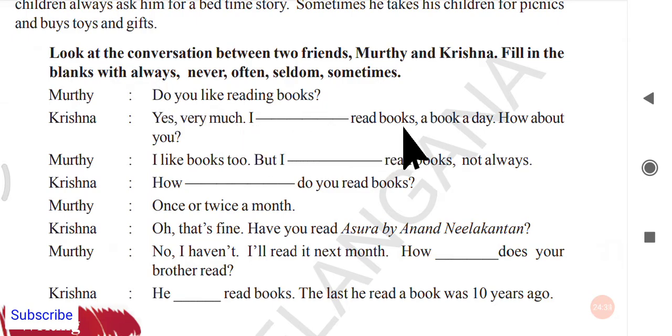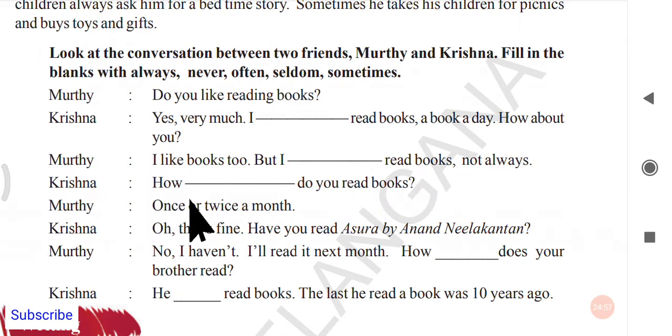I always read books, a book a day. How about you? In the sense, do you also read books? Next, Murthy: I like books too, but I dash read books, not always. I sometimes read books. Sometimes only, very few times, not always.